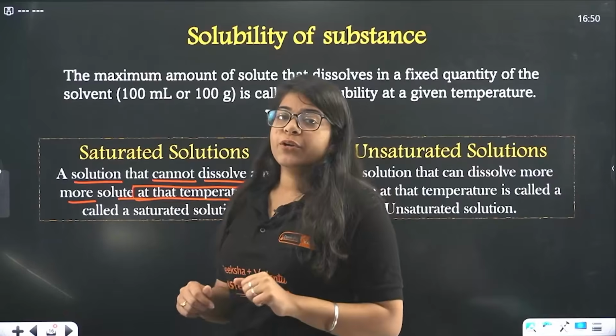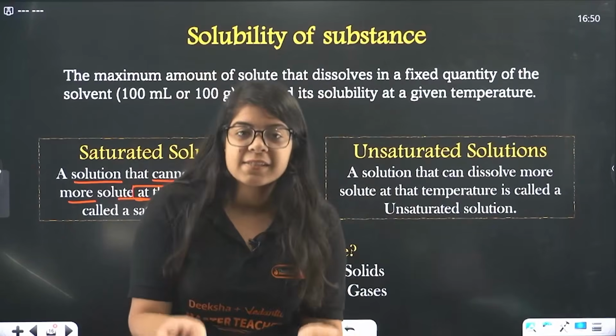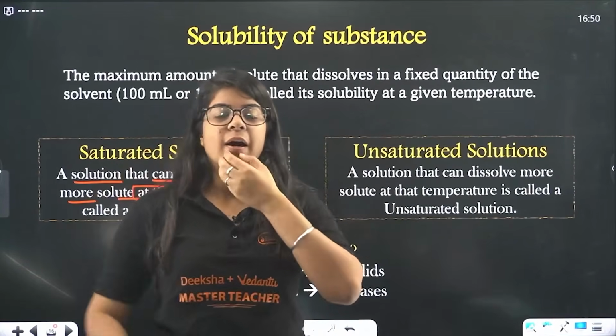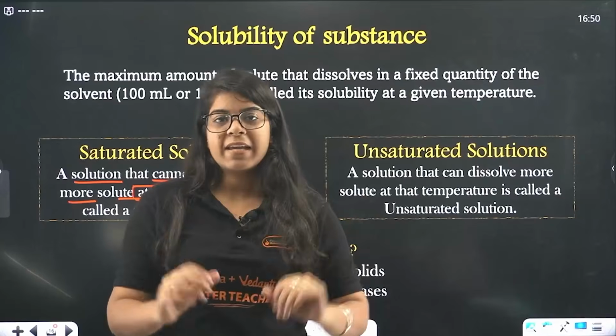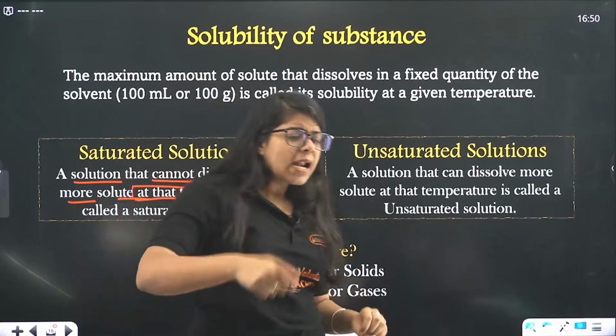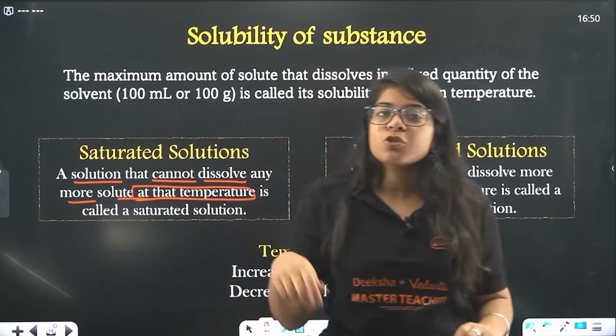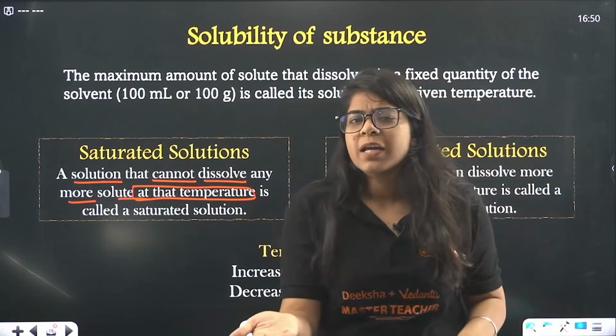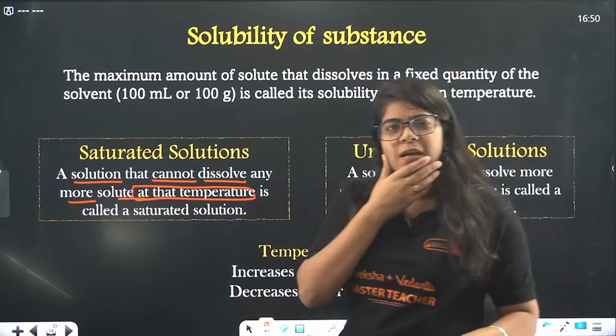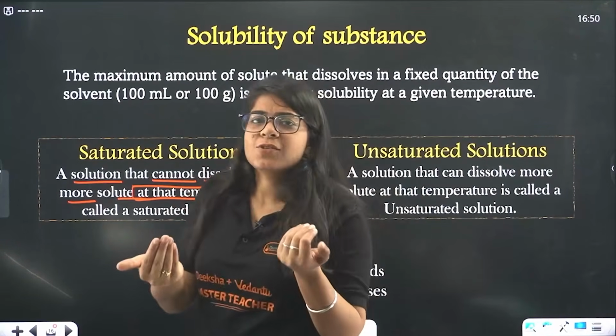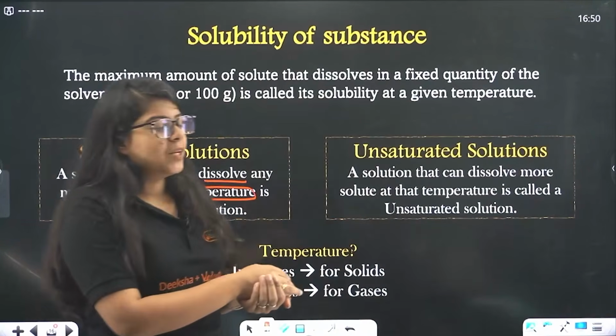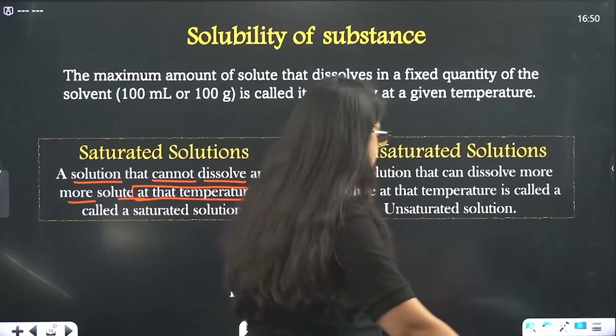Done. Now we continue that activity. I want you to keep that same solution, the water and the sugar, on a burner, on your gas, and turn on the gas and keep stirring it, and you will see the sugar starts to dissolve in the solution. Now what is happening? The sugar is getting dissolved. Why not at room temperature? That is where temperature comes in.